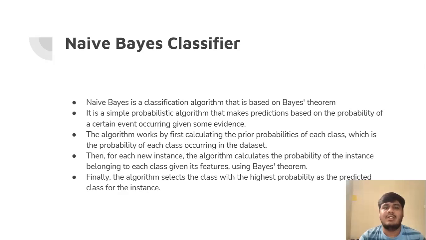Naive Bayes classifier. Naive Bayes is a classification algorithm that is based on Bayes' theorem. It is a simple probabilistic algorithm that makes predictions based on the probabilities of a certain event occurring given some evidence. The algorithm works by first calculating the prior probabilities of each class, which is the probability of each class occurring in the dataset. Then for each new instance, the algorithm calculates the probability of the instance belonging to each class given its features using Bayes' theorem. Finally, the algorithm selects the class with the highest probability as the predicted class for this instance.